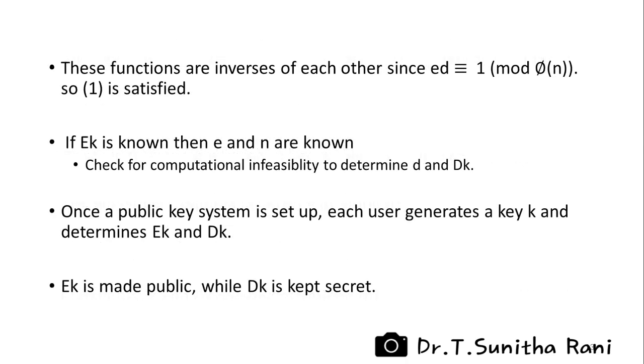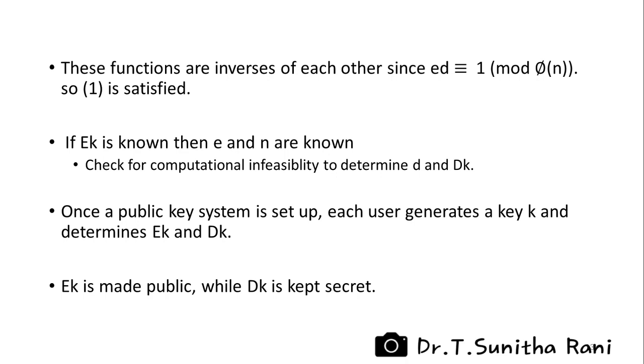They are inverses of each other since ED is congruent to 1 mod phi of N. So, requirement 1 is satisfied. If we know EK, it means that we know E and N. Then it is computationally infeasible to determine D and hence DK. Therefore, requirement 3 is satisfied. Thus, a public key system has been set up and checked for requirements.